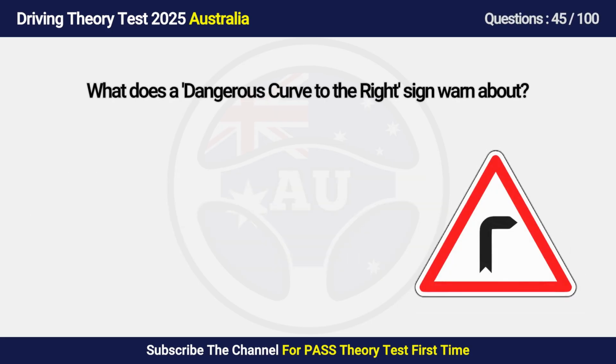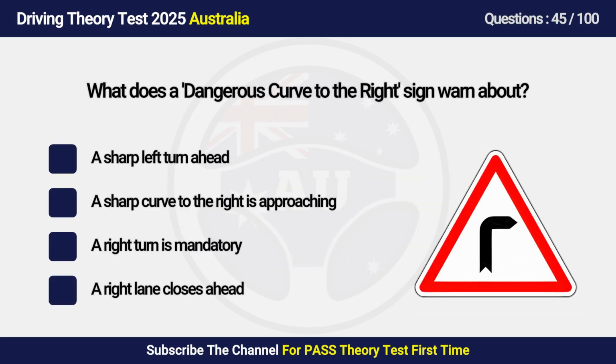Question 45. What does a dangerous curve to the right sign warn about? A. A sharp left turn ahead. B. A sharp curve to the right is approaching. C. A right turn is mandatory. D. A right lane closes ahead.